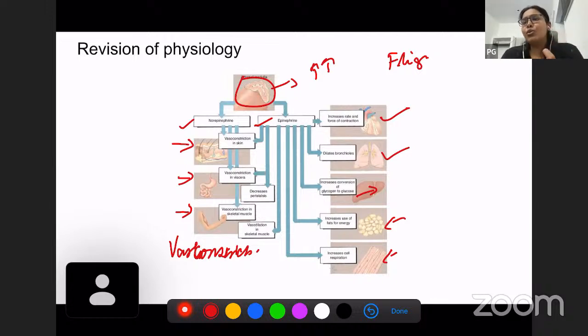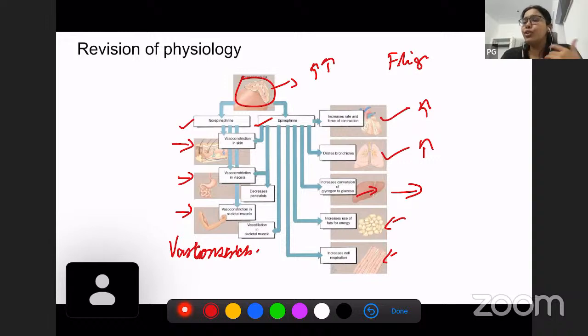So what will this do? It will increase the heart rate. It will dilate the bronchioles, resulting in increased breathing, and increased air will reach your lungs. And you need energy when you are running or escaping from something. So you need conversion of glycogen, which is stored in the liver, to glucose. Remember that this function is totally opposite from that of cortisol, which had an energy storing function.